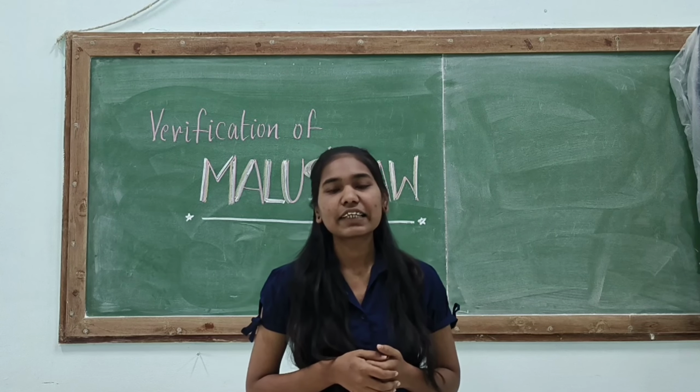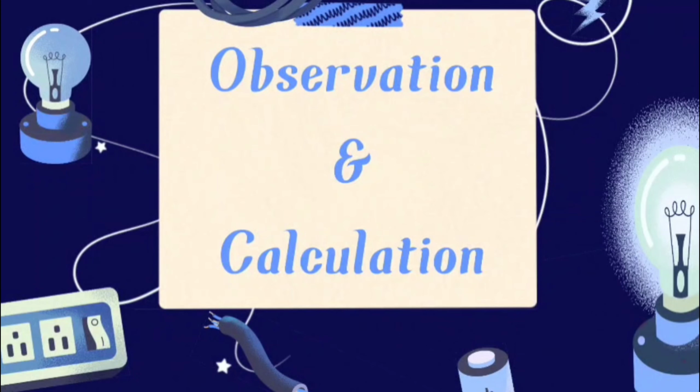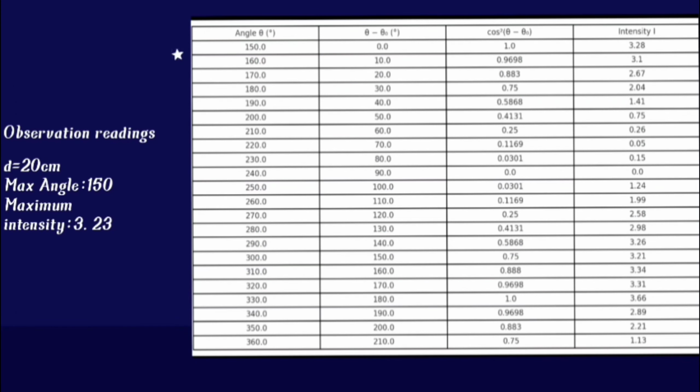Okay, now we'll see the observation and calculation part of this experiment. In this experiment, we recorded the intensity when the light passes through the analyzer and the polarizer. Initially, we kept the distance as 20 centimeters between the analyzer and the polarizer, where we recorded the maximum angle as 150 degrees and the corresponding intensity as 3.23. In the second column, we recorded theta minus theta naught, the difference between the angle and the maximum angle. In the third column, we have cos squared of theta minus theta naught and then the intensity corresponding to that angle.